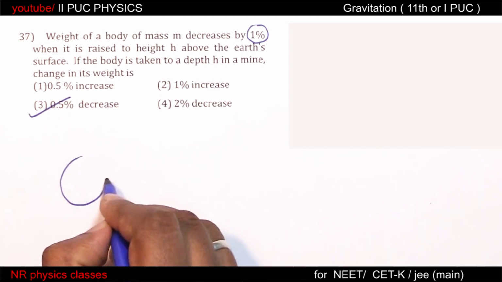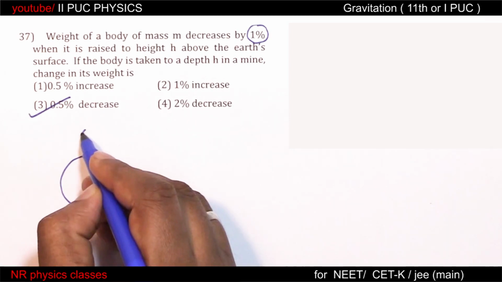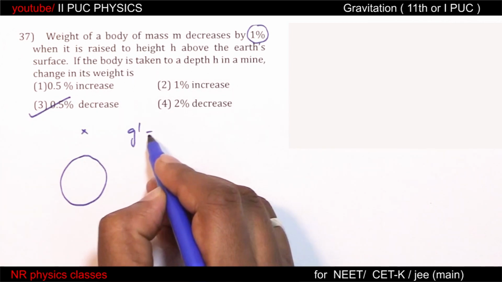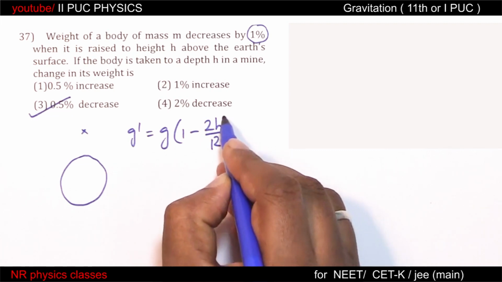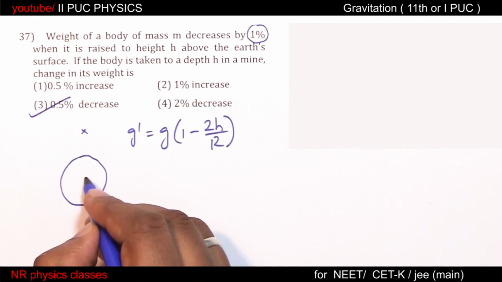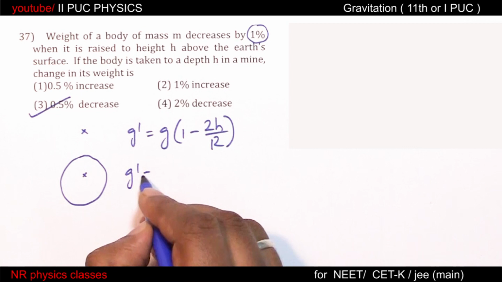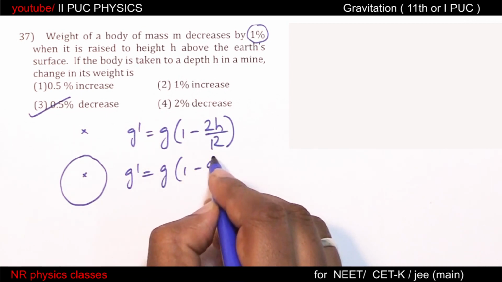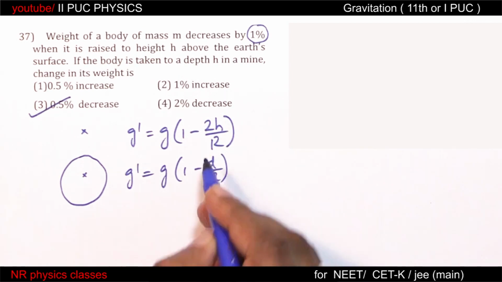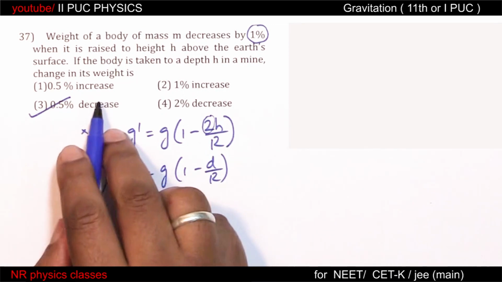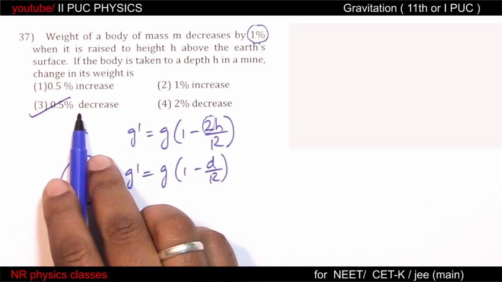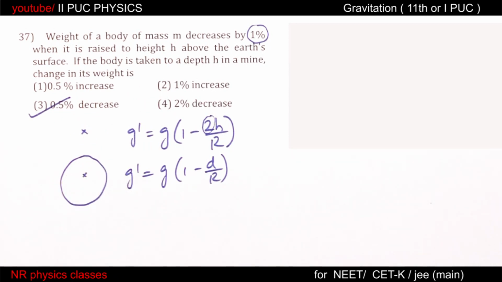Because with respect to height, g dash equal to g into 1 minus 2h by r. With respect to depth, g dash equal to g into 1 minus d by r. There is this additional term 2. Therefore, half of this, 0.5% decrease.